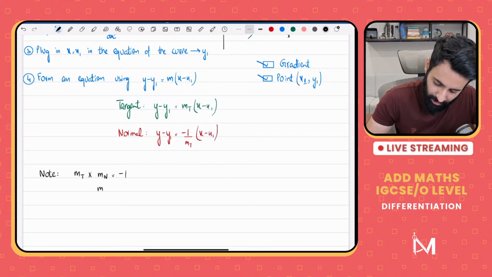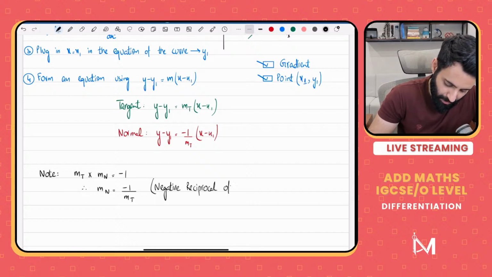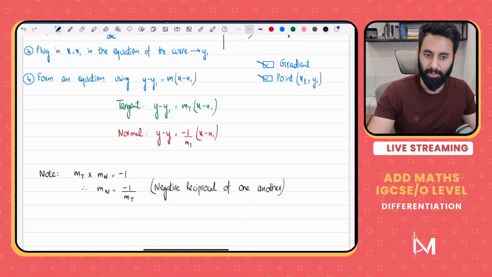Therefore, the gradient of normal is equal to minus 1 upon gradient of tangent. So they are basically negative reciprocals of one another. This is how you find out the equation of tangent and the equation of normal.